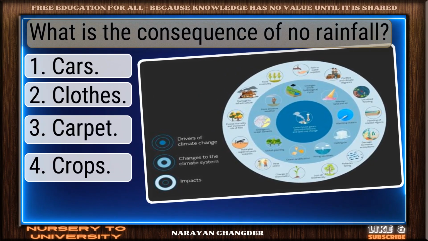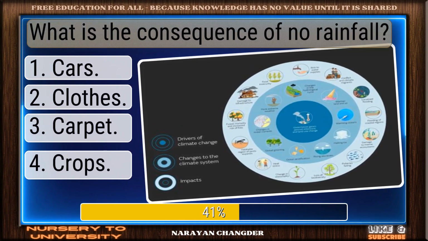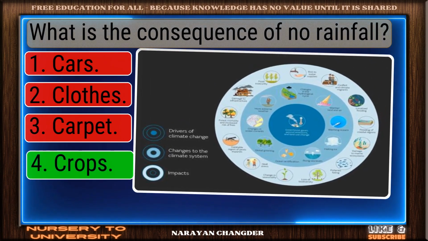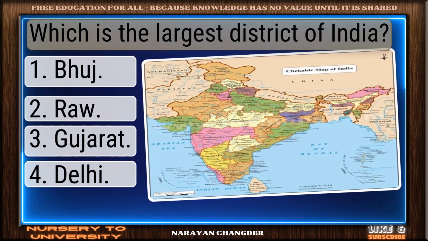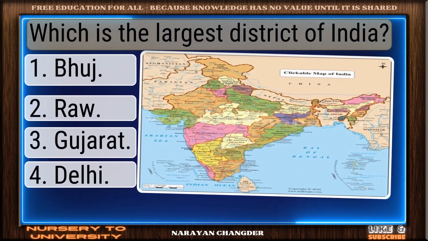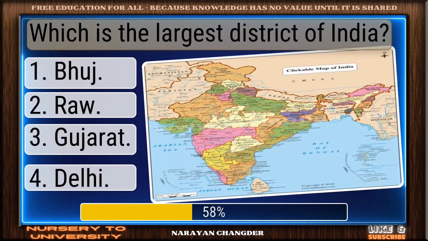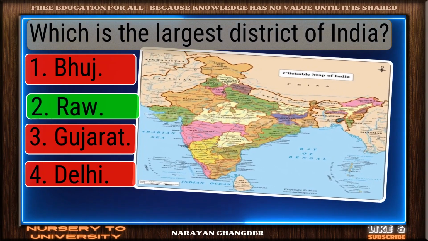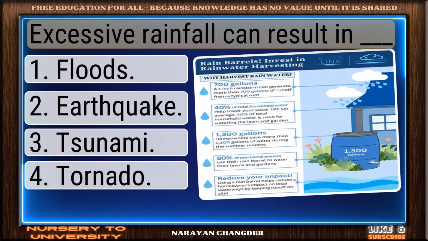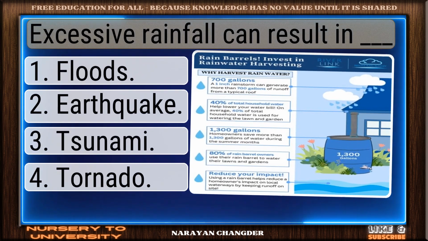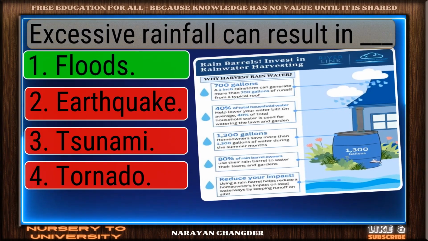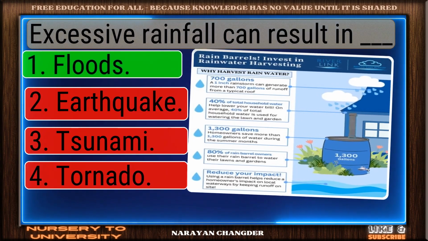What is the consequence of no rainfall? You got it. Your choice crops is right. Which is the largest district of India? Sharp thinking. Raw is the right choice. Excessive rainfall can result in dash. Perfect. Floods is the correct choice.